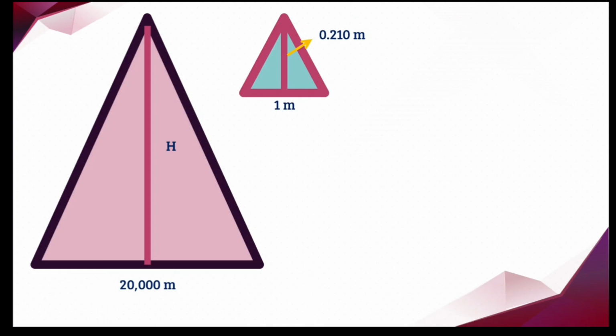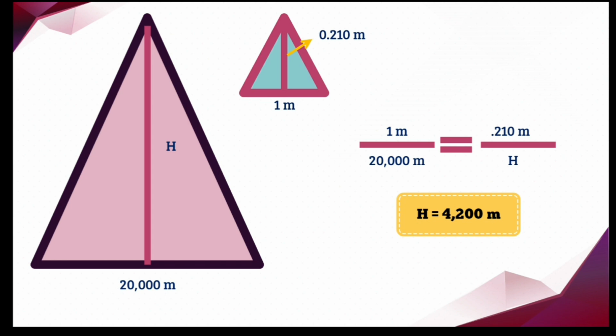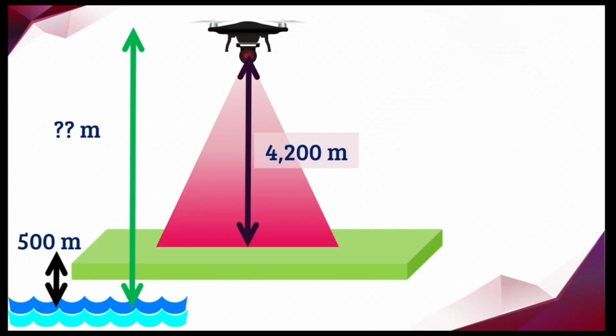The base and the altitude of these triangles are proportional. That is 1 by 20,000 is equal to 0.210, that is millimeter converted into meter, divided by h, the height of the larger triangle. On solving, we get h equal to 4,200 meter. In the real situation, this 4,200 represents the flying height of the helicopter from the landmass.